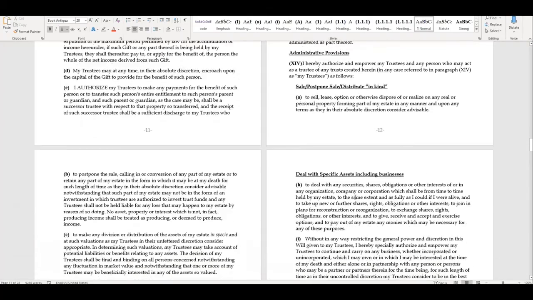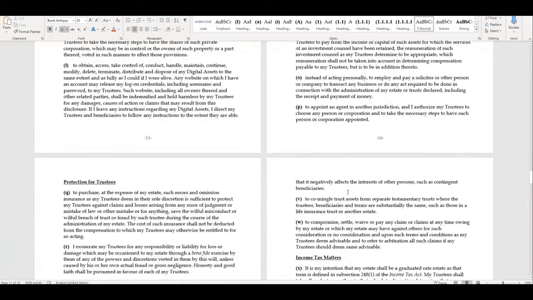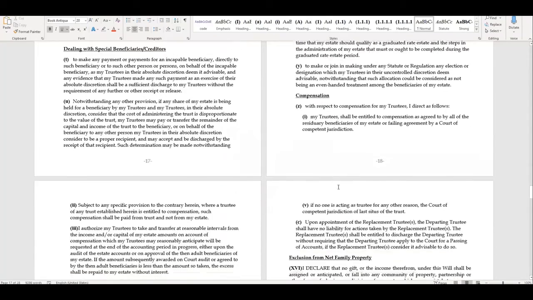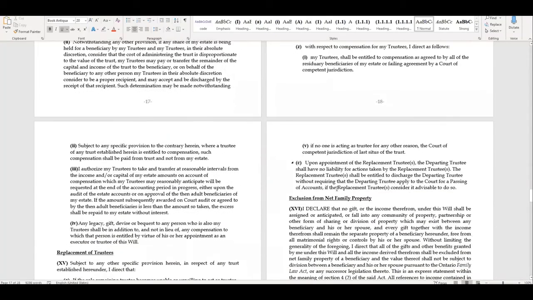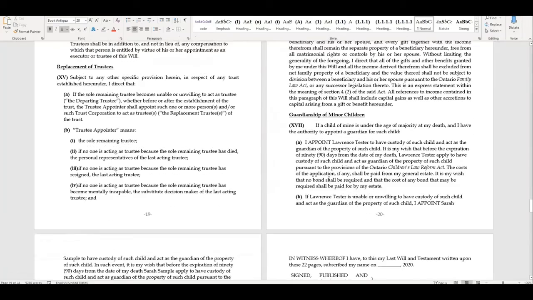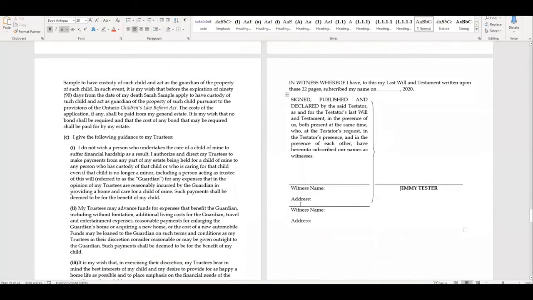And then we have all the administrative powers that the trustee might need, and we have a very comprehensive set. But of course, you can edit your template so that if you want a simple one that doesn't have all of these, you can just remove them and it will generate your precedent the way you like it. Lastly, we have a standard replacement of trustees provision, but you don't have to include that. Exclusion from net family property and the guardianship of minor children. And that is the will.